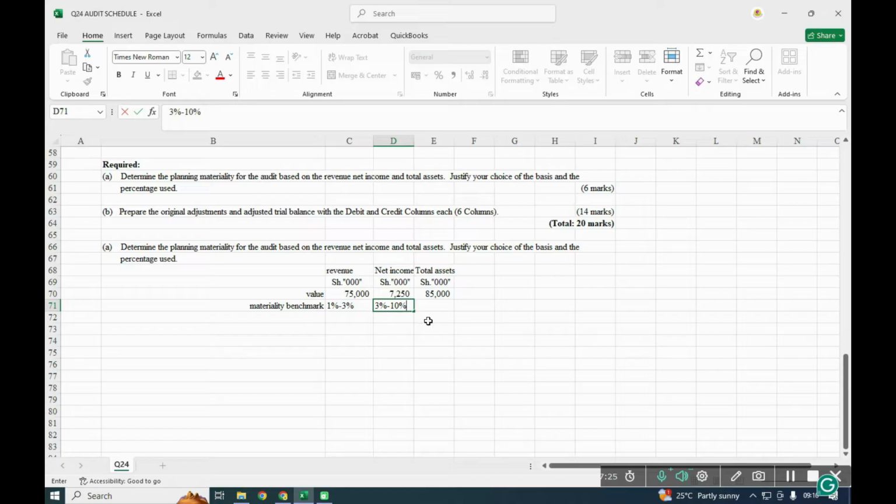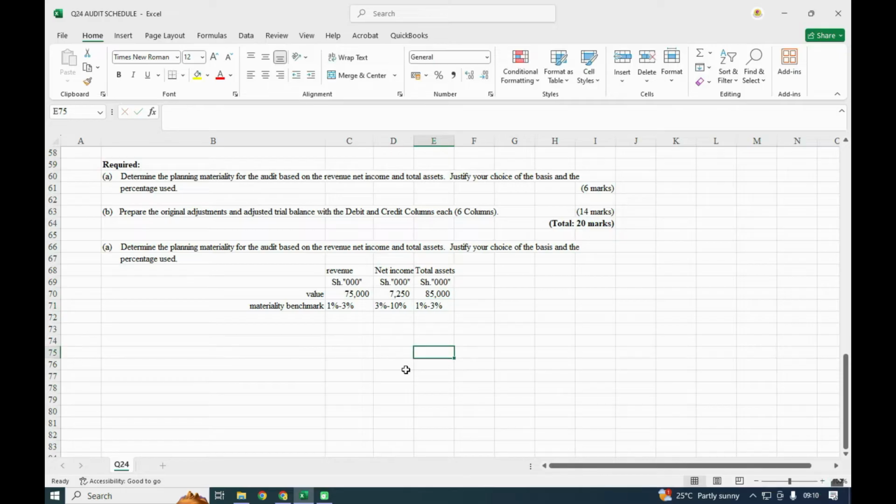Yeah, it should lie between that. And for total assets is the same as the revenue, 1 to 3%. Yeah, so this is what we are justifying the use of the percentages. It should lie between that 1% to 3%, 3% to 10%, 1% to 3%.